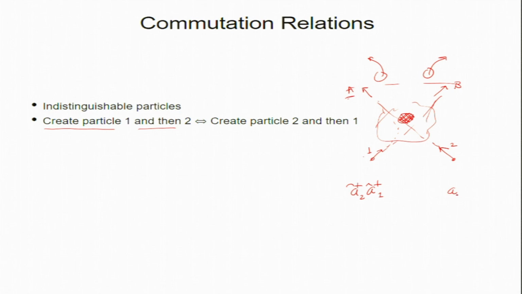Or you can create two particles in a different way. You can create particle 2 first and particle 1 later. These are operators. The end result is the same, right. So you can't distinguish which was done before and which was done later. What we see in the experiment is just two particles. So this product of the operators is identical in terms of observation.